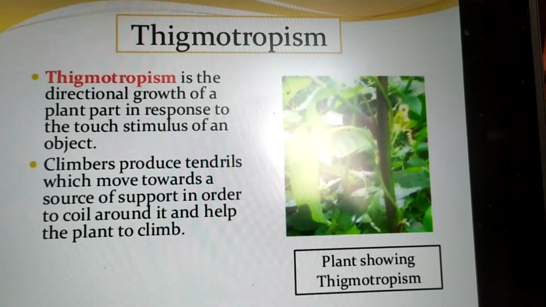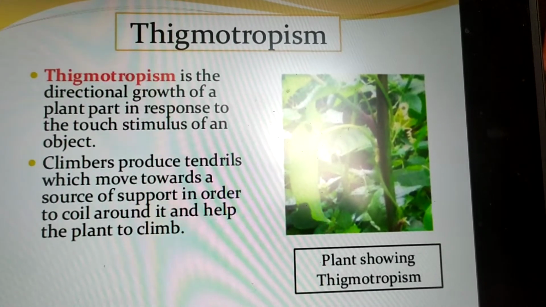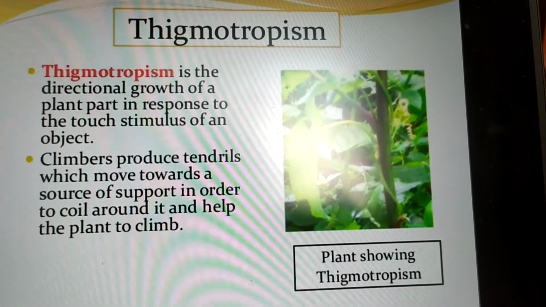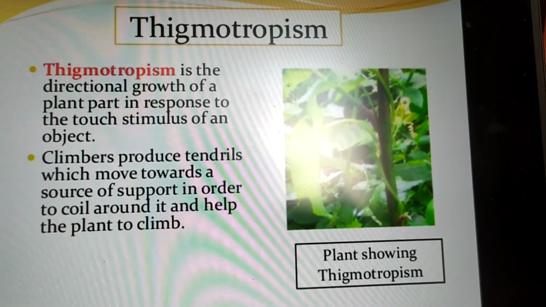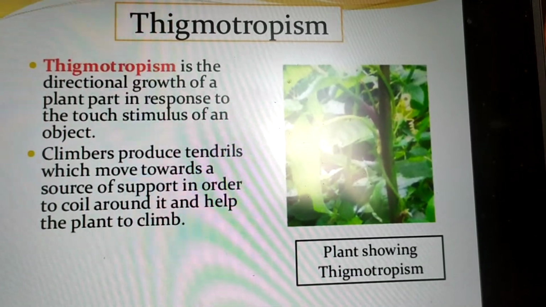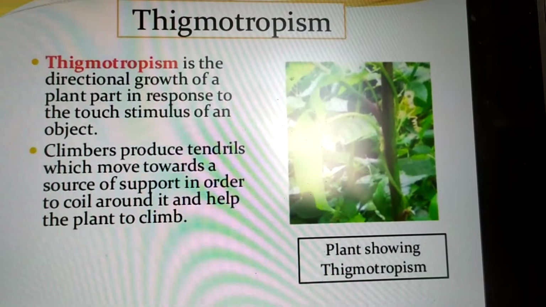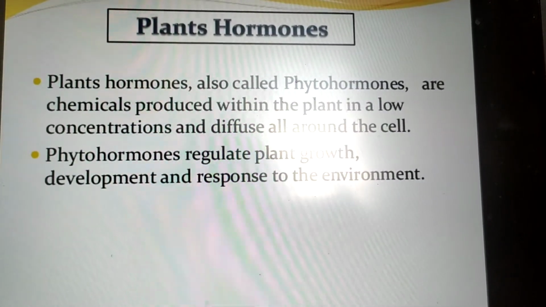The last type of directional plant movement is thigmotropism. Thigmotropism is a directional growth of a plant part in response to touch stimuli of an object. Like climbers produce tendrils which move towards a source of support in order to coil around it and help the plants to climb. Now we'll discuss plant hormones.